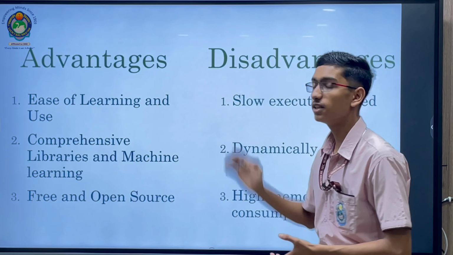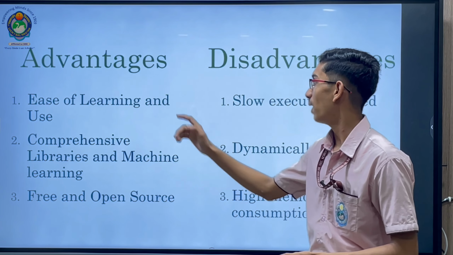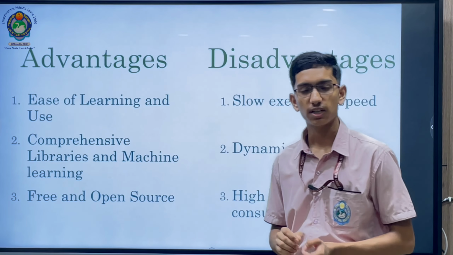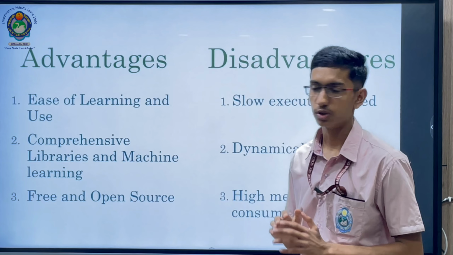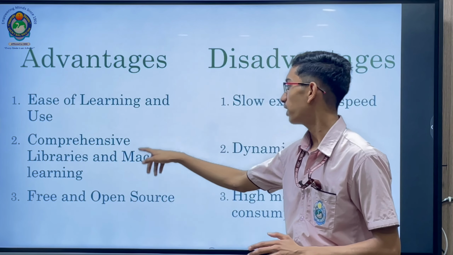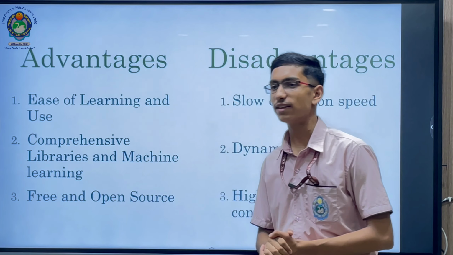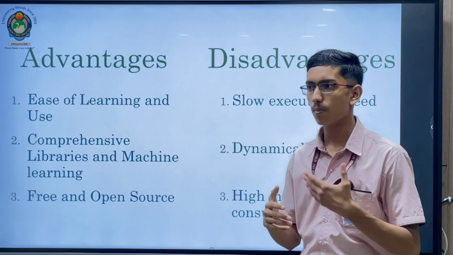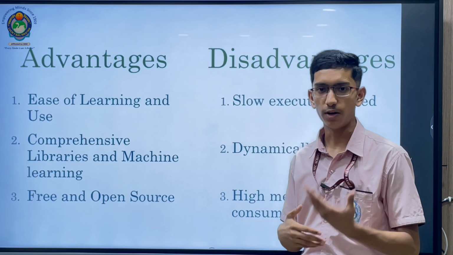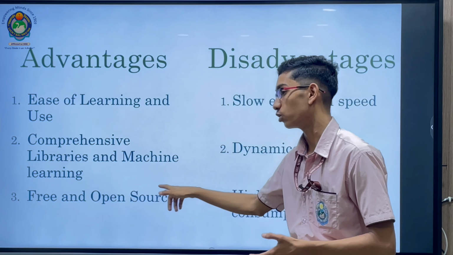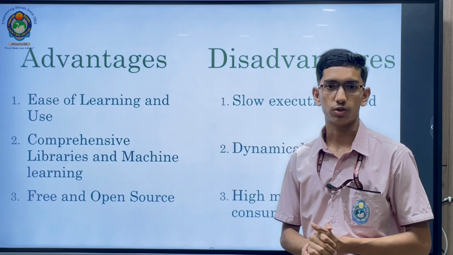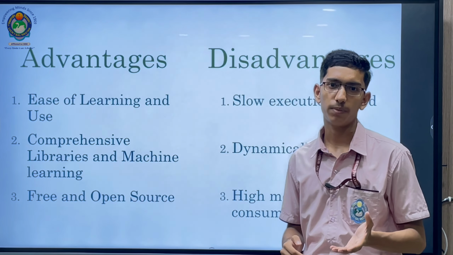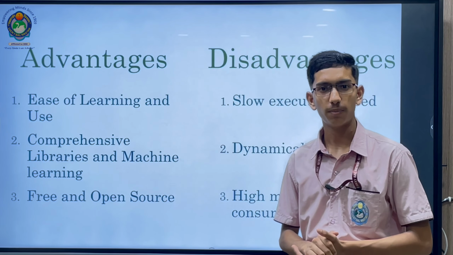These are the advantages and disadvantages of the Python language. Python is easy to learn and use. Python has very simple syntax which can be easily understood and used. Comprehensive libraries for machine learning: Python has pandas and other libraries which can be used by a coder to handle and manipulate data more clearly. Free and open source: Python is free and open source. It means its source code is freely available and can be easily used by people. There are no charges for using Python.